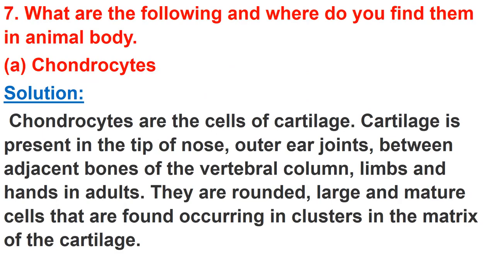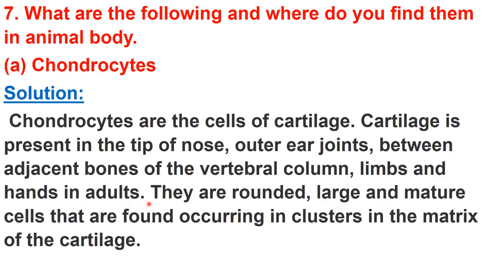Next is question number 7 of NCERT. A and C parts were given as homework, and the A part of this question is where do you find chondrocytes in the animal body? So the answer is chondrocytes are the cells of cartilage, right? Cartilage is present in the tip of our nose, outer ear, joints, between adjacent bones of the vertebral column, or you can say between the vertebrae, okay? The vertebrae are present in our vertebral column, and between those vertebrae cartilages are present, right? Between bones of limbs also, and hands in adults, okay?